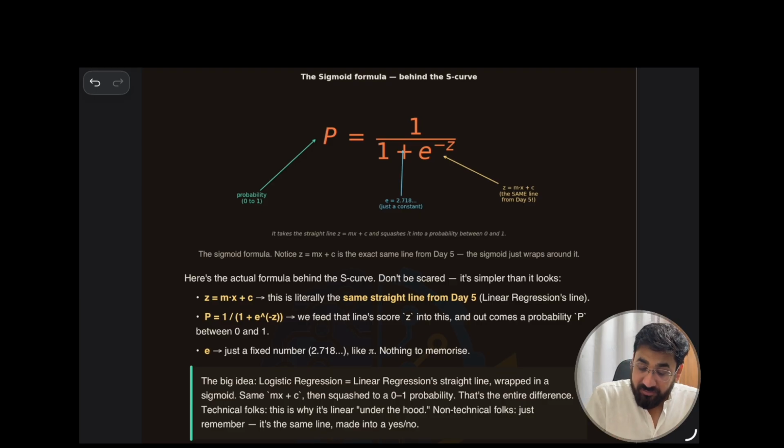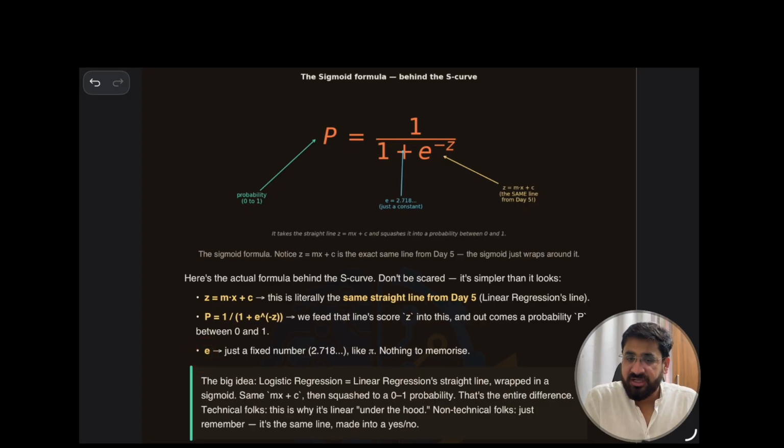Here, yesterday we learned about this Z. Z is nothing but a straight line. It was Y yesterday, now we are calling it Z. That is mx plus c, what? The equation of a straight line. So E is the constant, and we are providing the straight line into this function, which is squeezing the straight line between 0 to 1. You can see this is the straight line, and it is ultimately giving you the probability.